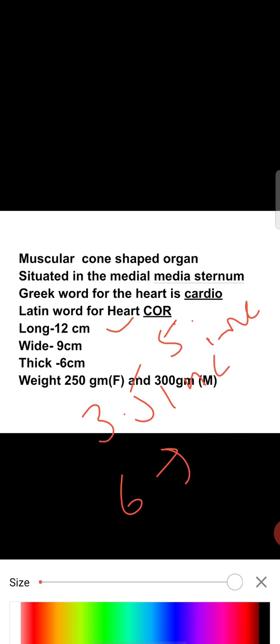That is, 12 centimeter long is 5 inches, 9 centimeter wide is 3.5 inches, and 6 centimeter thick is near about 2.5 inches. Your heart weighs near about 250 grams in an adult female and 300 grams in males.